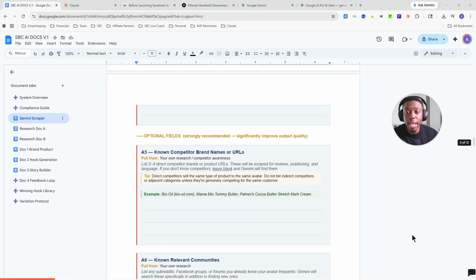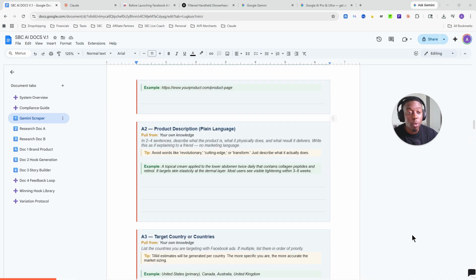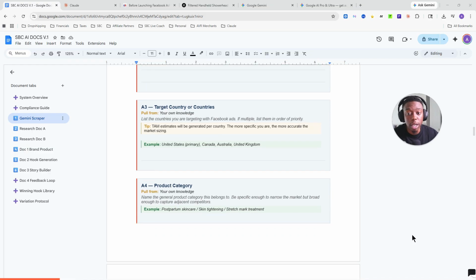Product description. Try to be as detail-oriented as possible when it comes to this. The more clear and more concise Gemini has on your product, it's later going to help you create unique mechanisms to allow you to stand out versus your competition. Target audience, target country rather. So this is where you can pick one of the top 4 countries. I highly recommend you stay in the top 4 when you're doing your first set of ad launches.